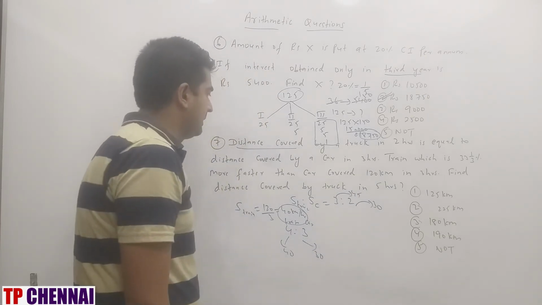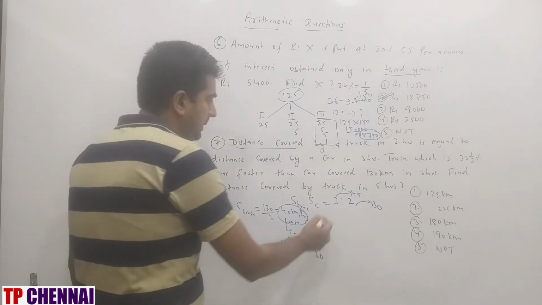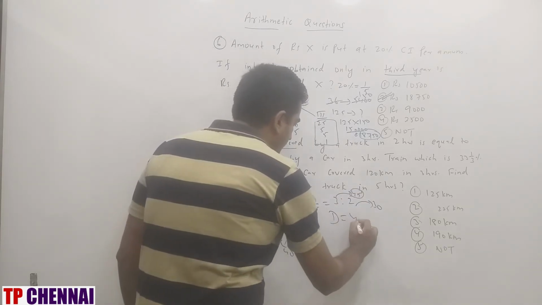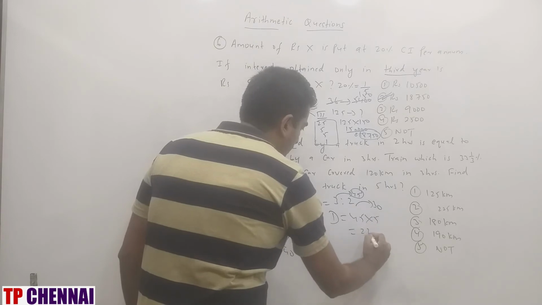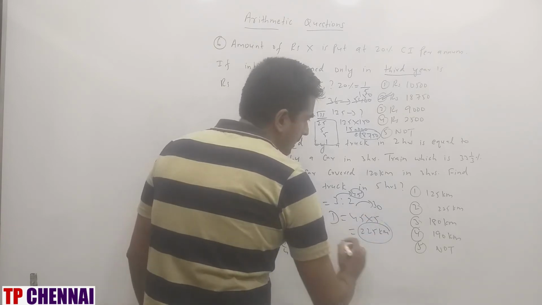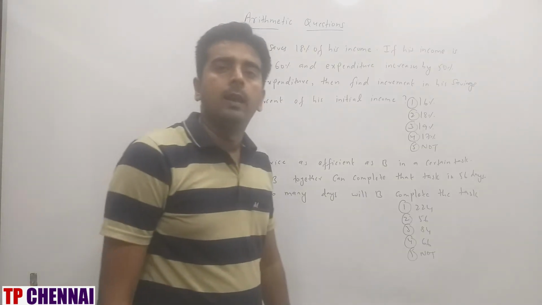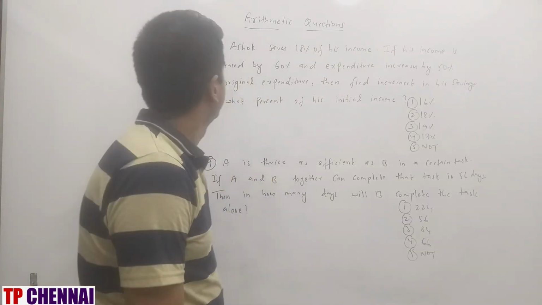Now what are they asking? Find the distance covered by the truck in 5 hours. Speed of the truck is 45 km per hour. Time is 5 hours. So what about distance? 45 into 5, 225 km, which is nothing but the second option. So I hope you are clear with the previous question. Now we see the next one.